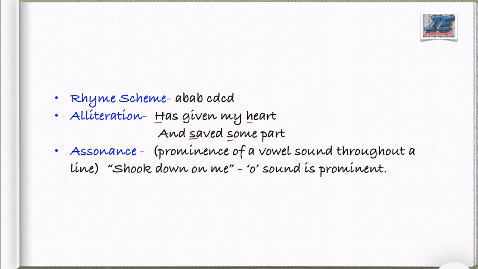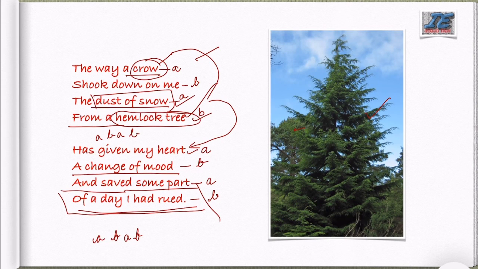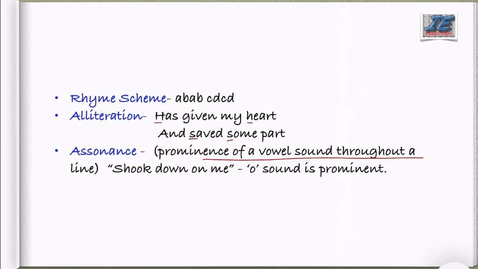Next figure of speech which is given in the poem is assonance. Assonance is prominence of vowel sound throughout a line. Okay. Here shook down on me. O. So here it is assonance. Figure of speech assonance as O sound is prominent.